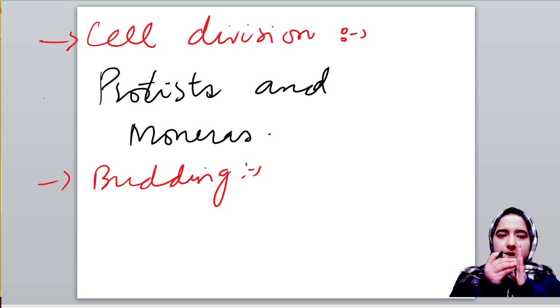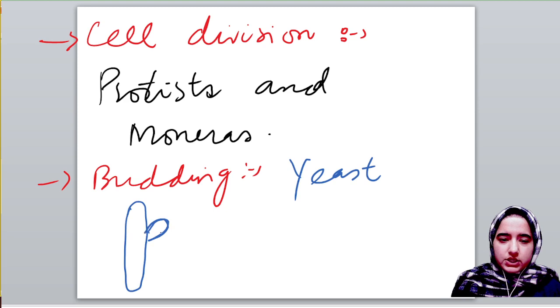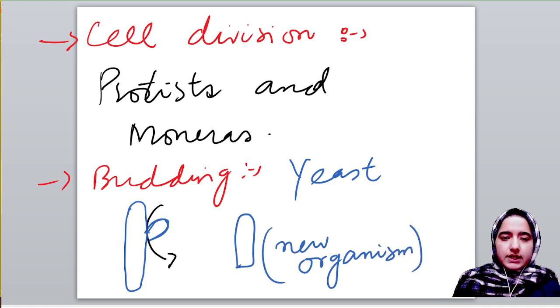But after some time, when it attains some growth, it gets off that organism or parent cell and grows into a new organism. It occurs in yeast. Say for example, this is the parent cell. A small bud is produced initially, which eventually gets off and matures into a new organism. I hope this concept is clear.